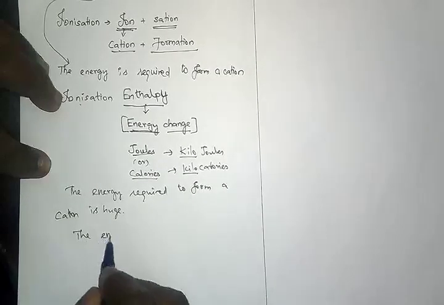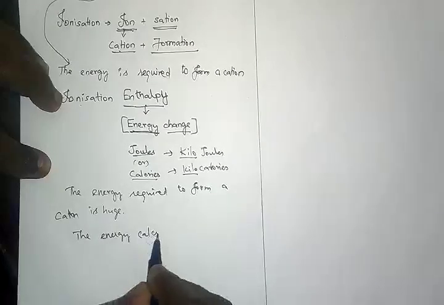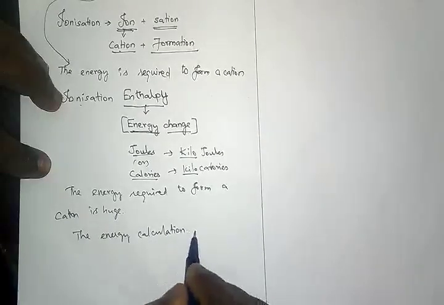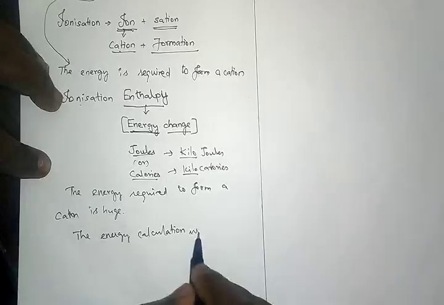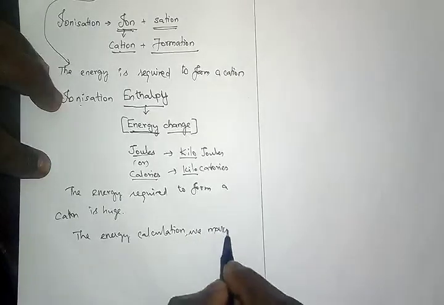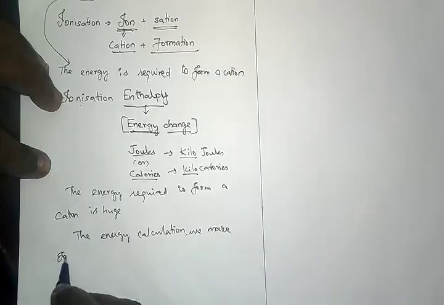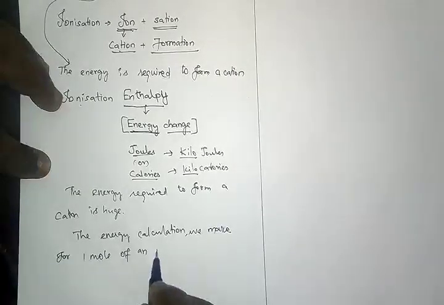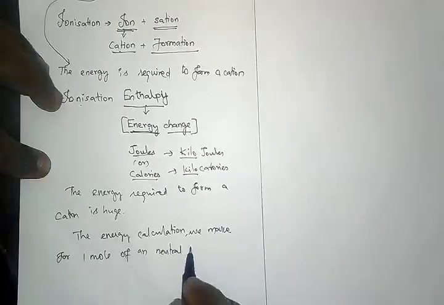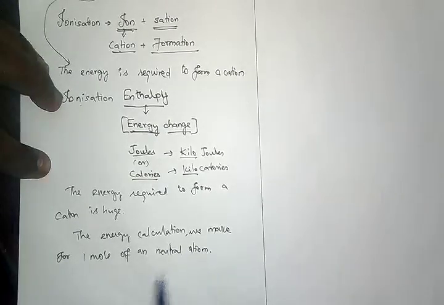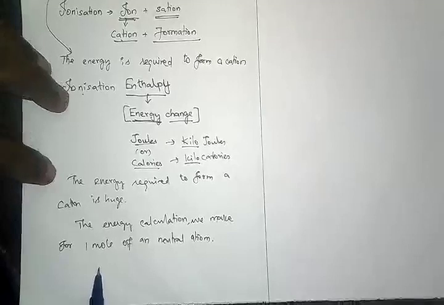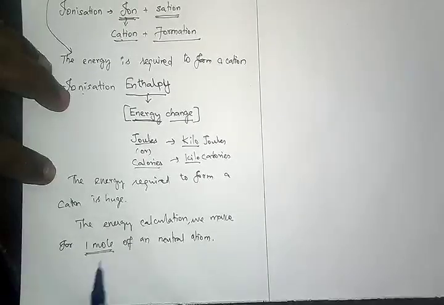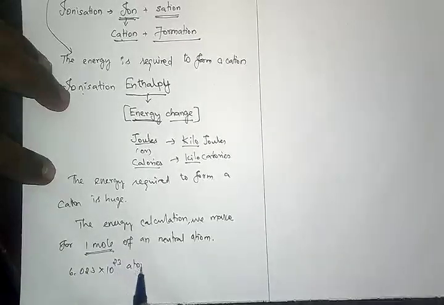So the energy calculations we make are for 1 mole of a neutral atom. 1 mole means how many atoms, my dear children? 6.023 into 10 to the power of 23 atoms.